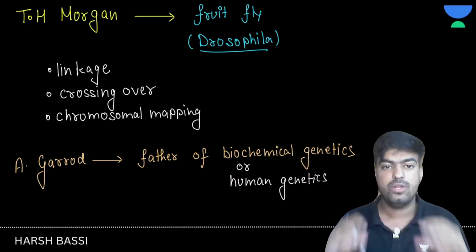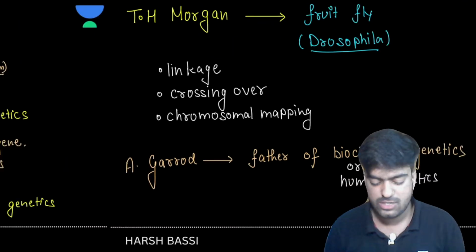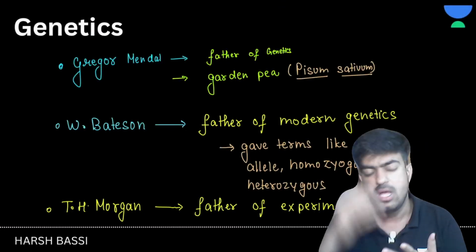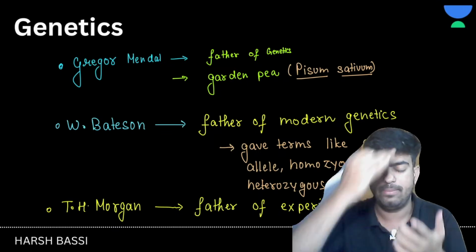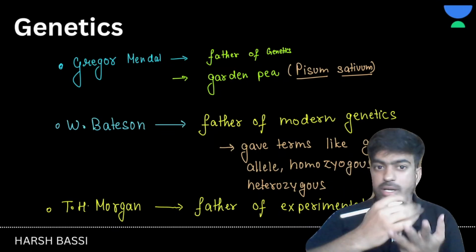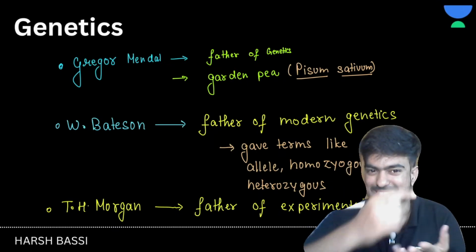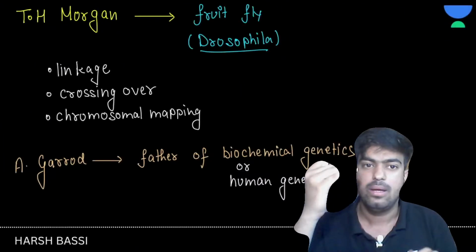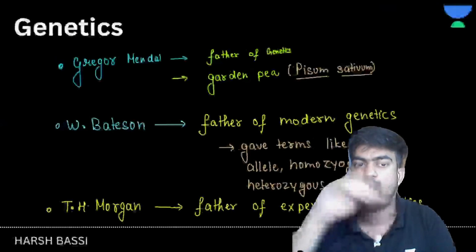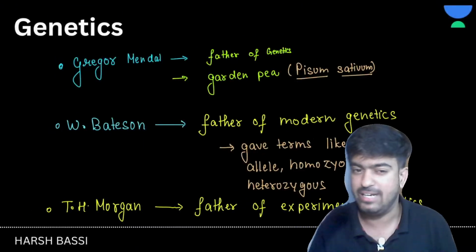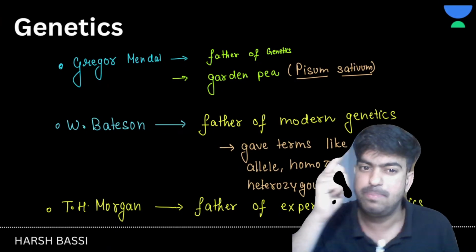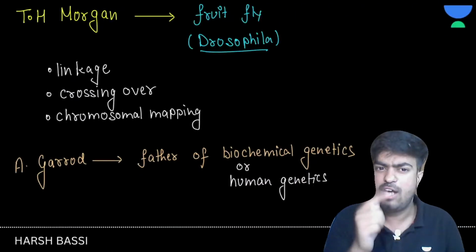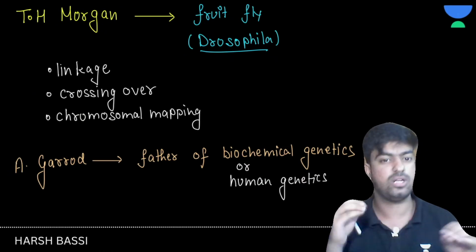So now we have the list of all the scientists we need to study: Mendel, Batson, Morgan, Gerard. Just close your eyes and try to remember. Mendel, Batson, Morgan, I saw you opening your eyes. Okay, Mendel, Batson, Morgan, and then Gerard. So, father of genetics, Mendel. Father of modern genetics, Batson. Father of experimental genetics, Morgan. And father of biochemical genetics, Gerard.